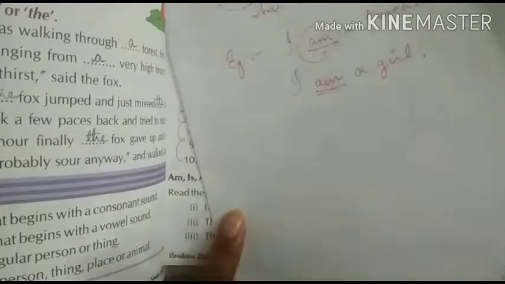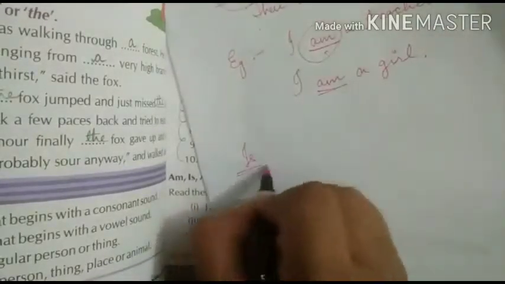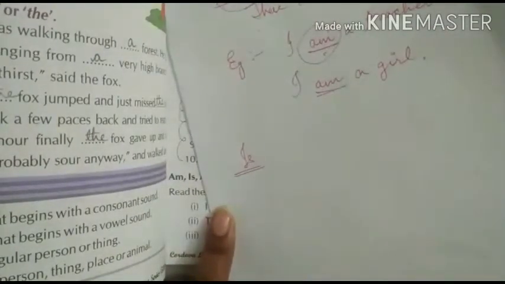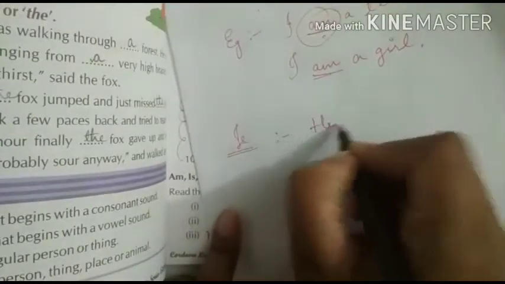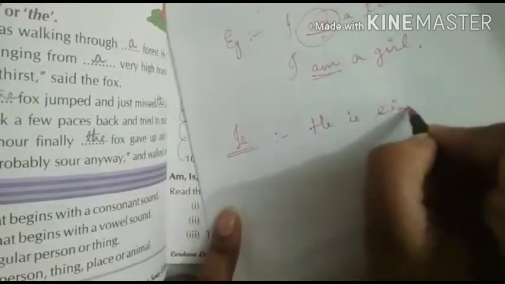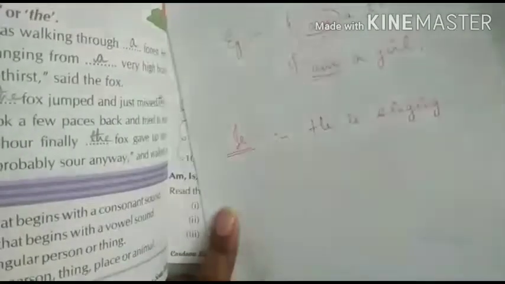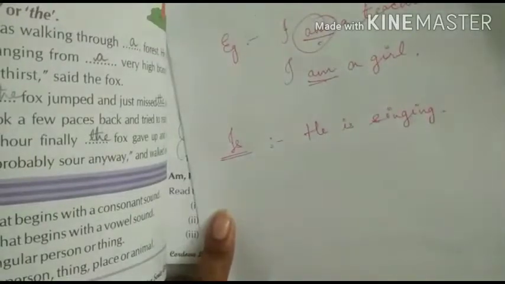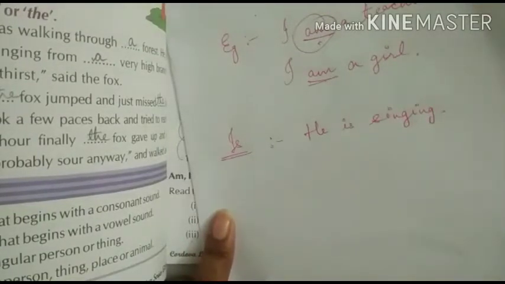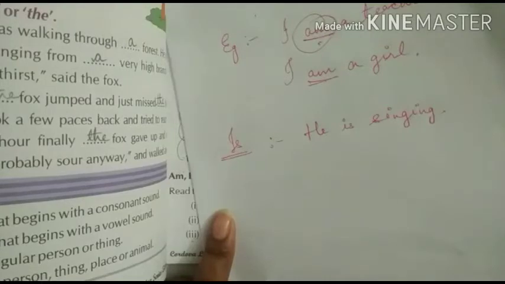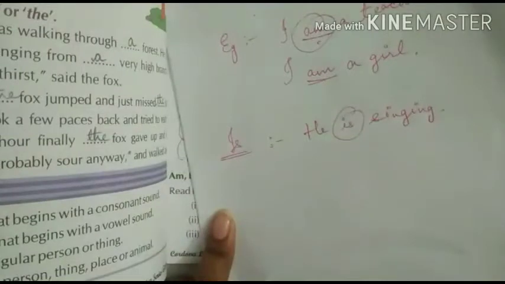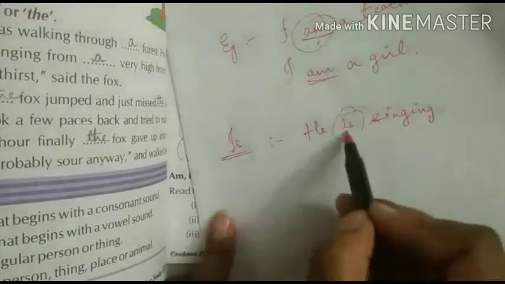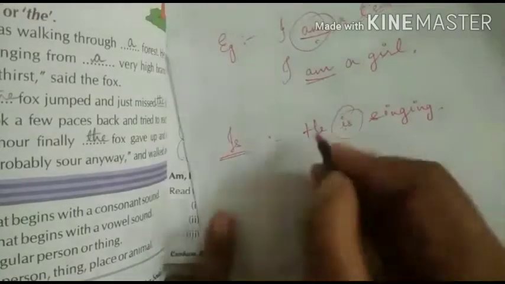Right? Now the use of is. When do we use is? He is singing. Whenever we tell about some other person, that is the time when we use the verb is. When we say what the other person is doing, we use the word is.